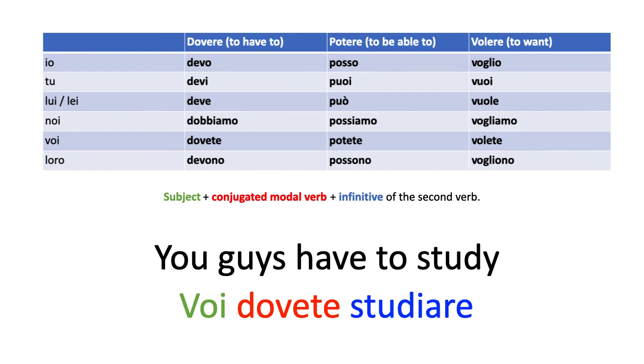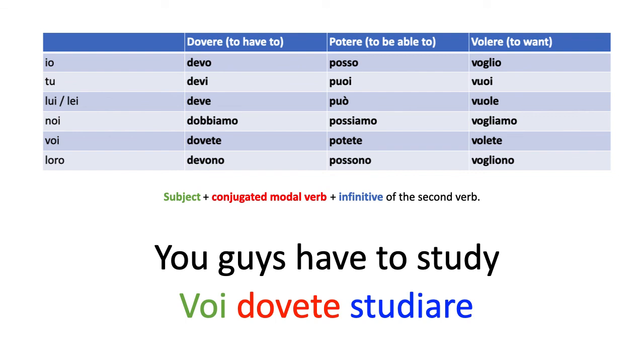So summing up, modal verbs are verbs that you combine with other verbs to express certain things about that second action, right? In the case of these three, that someone has to do that action, or that someone is able to do it, or that someone wants to do it.